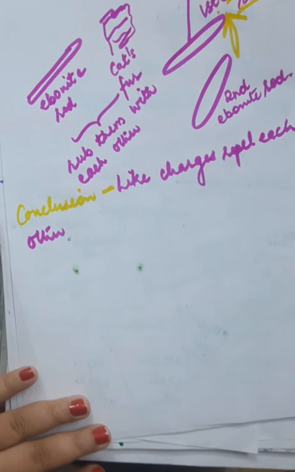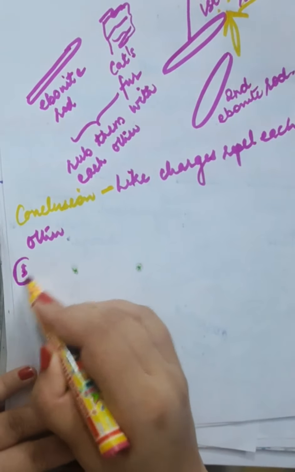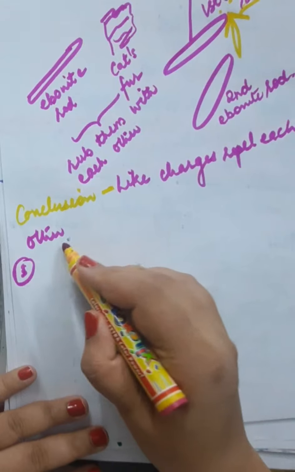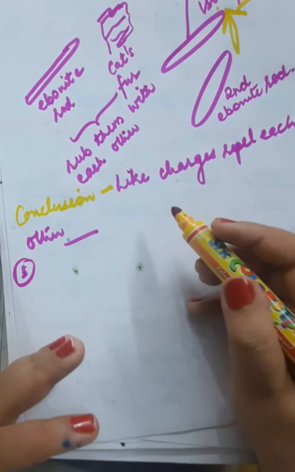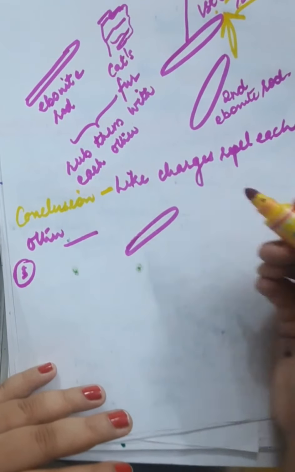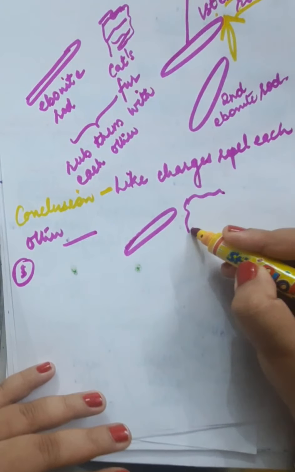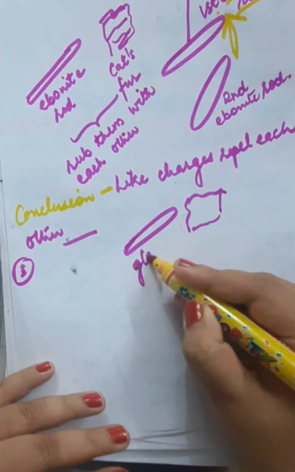But now, in experiment number 3, suppose you had taken a glass rod rubbed with silk cloth. This is a glass rod, this is a silk cloth.